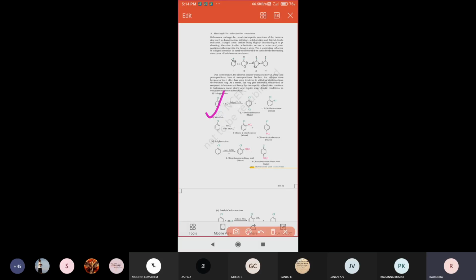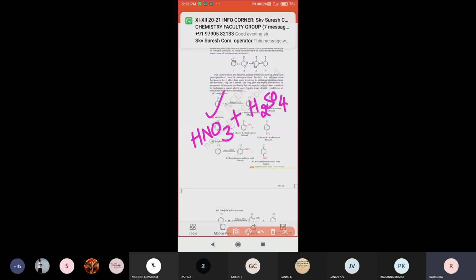Nitration mixture is concentrated nitric acid and concentrated sulfuric acid treated together; that mixture we call a nitration mixture. So the combination of nitric acid HNO3 and concentrated H2SO4 is called nitration mixture.